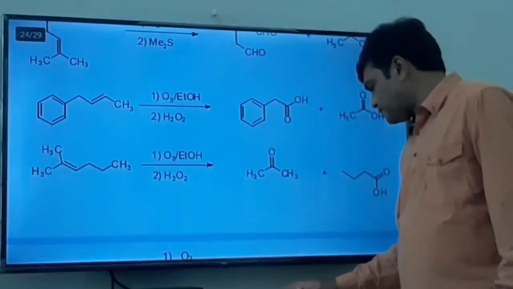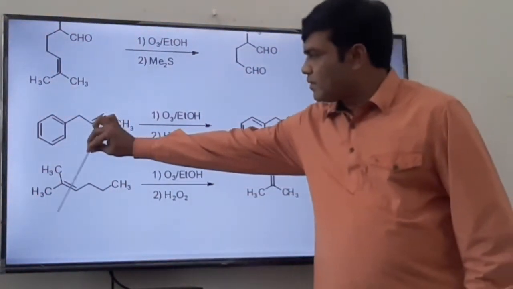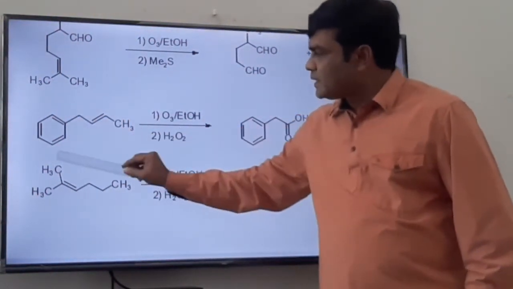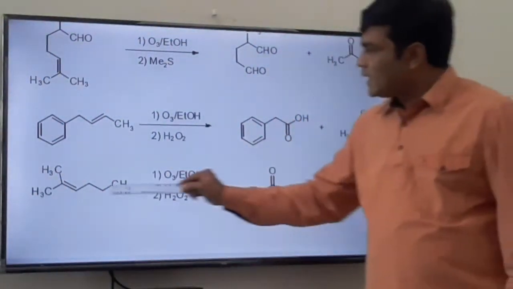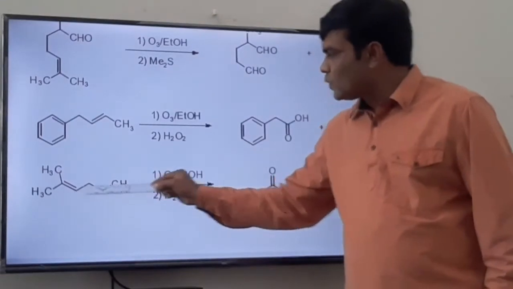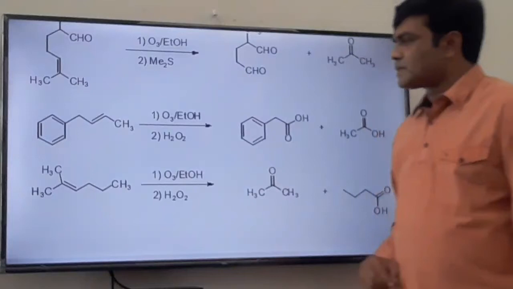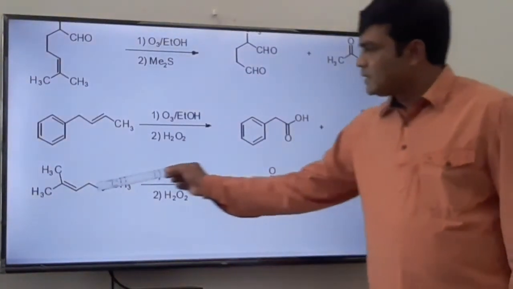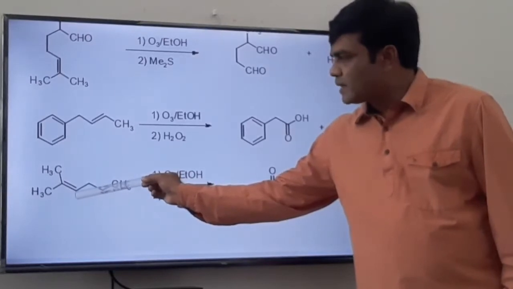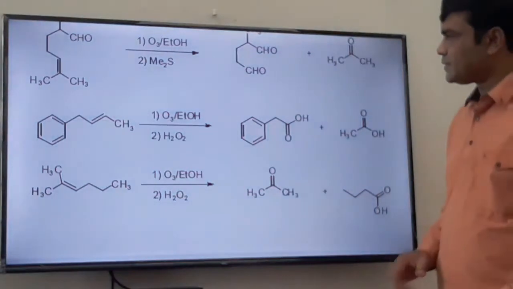Okay. See this one. Here carbon-carbon double bond, oxidative cleavage. This part will oxidize to ketone, that is acetone, and this carbon will oxidize to COOH. This is COOH because hydrogen peroxide is there. And if dimethyl sulfide is there, then we will get aldehyde. This carbon will oxidize to the corresponding aldehyde instead of acid. That is the case.